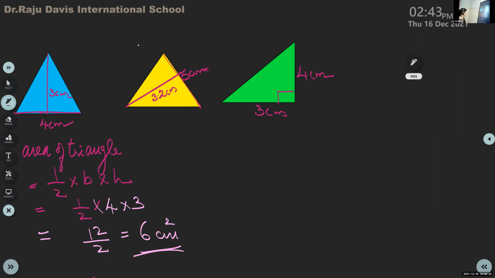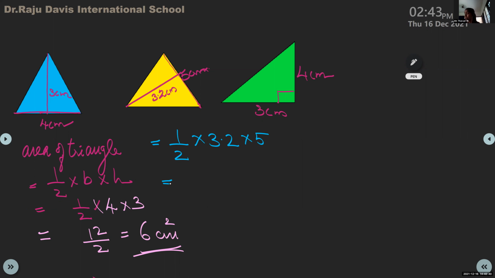Yes, yes. Area of the triangle. Come on. Yes, ma'am. 1 by 2 into 3.2 into 5. Yes, 3.2 into 5, isn't it? So we have to multiply and find the answer. Tell me the answer. Ma'am, 1 by 2 into 17.5. Okay. 5 into 3.2, that is 32 into 5 you do, children. 5 2s are 10, 5 3s are 15, 16.